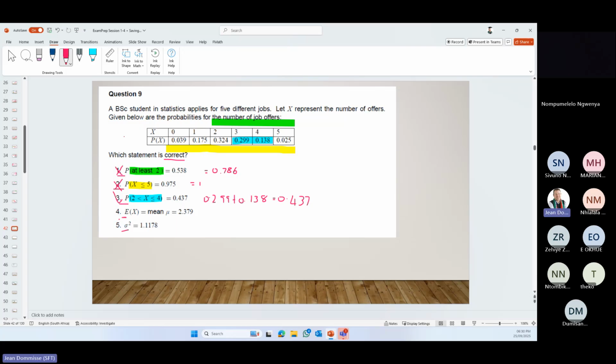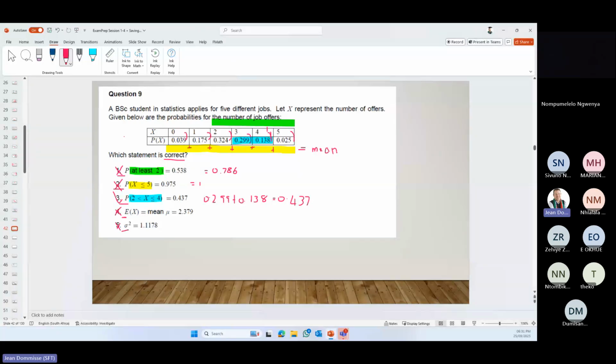Okay, mean, how to work it out. And I'm not going to work it out now because that is in any case going to be incorrect. But how you work it out is 0 times the probability plus 1 times the probability plus 2 times the probability plus 3 times the probability plus 4 times the probability plus 5 times the probability. And that answer will give you your mean.